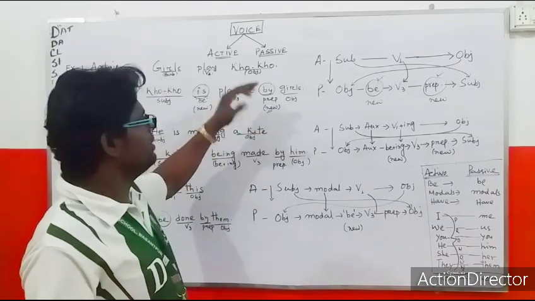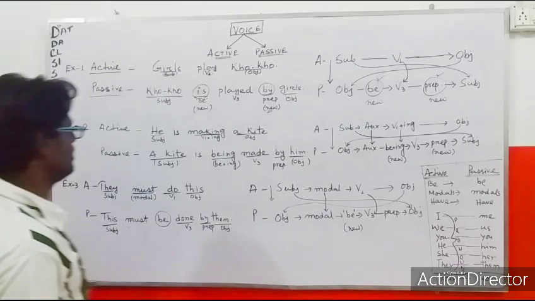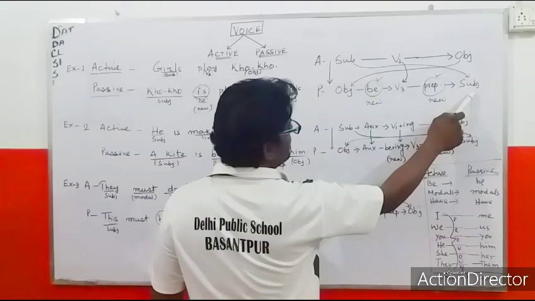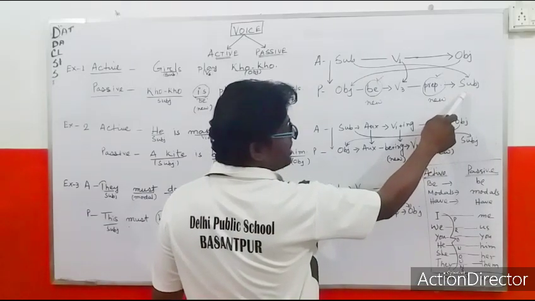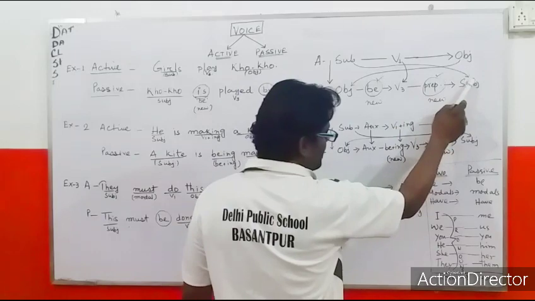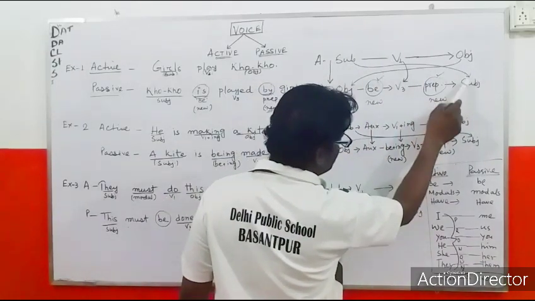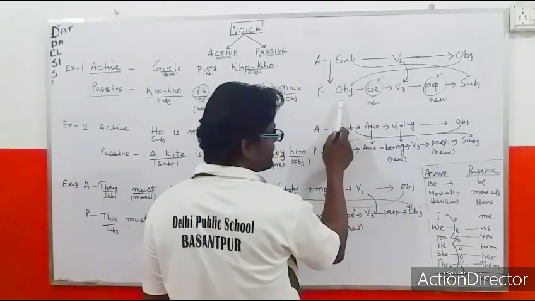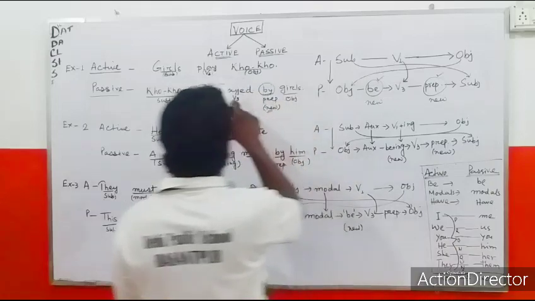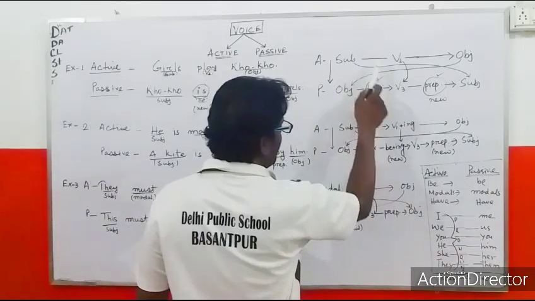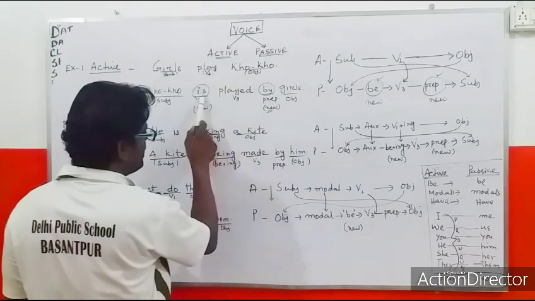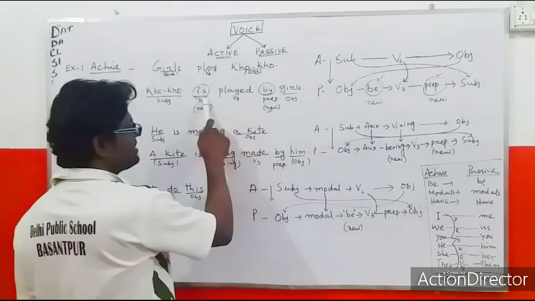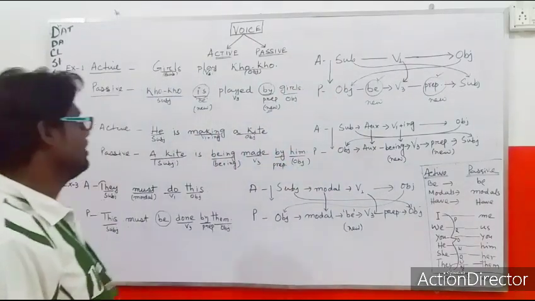Now you think by generally comes. Okay. Here I have given the diagram. Subject in the active comes in the place of what? Object. I have shown this subject coming here, but this is the place of object. And this is the place of subject. Okay. V1 was there, here V1 becomes V3, and there was no be verb, but a new be verb is coming here. I have written be new. This is the format here. Okay. Next sentence.